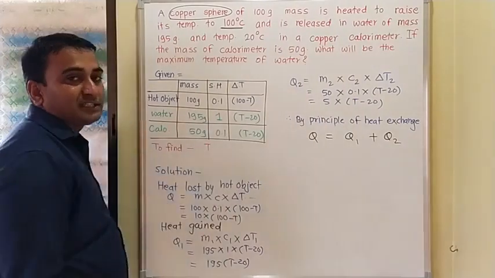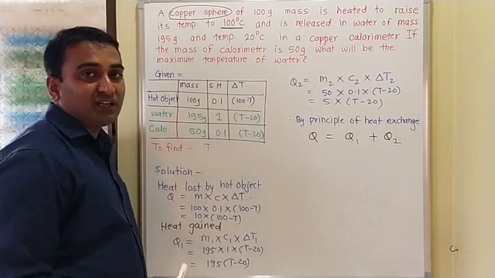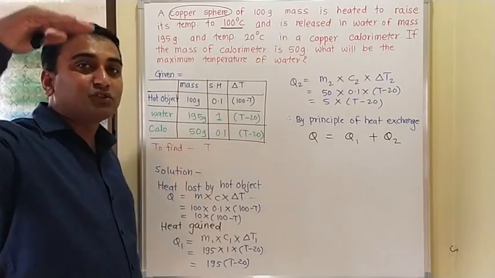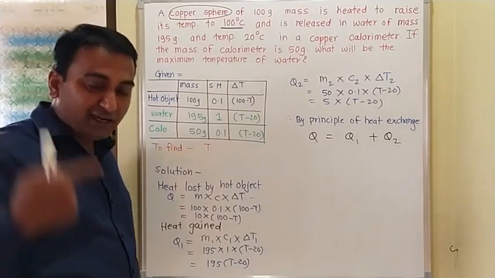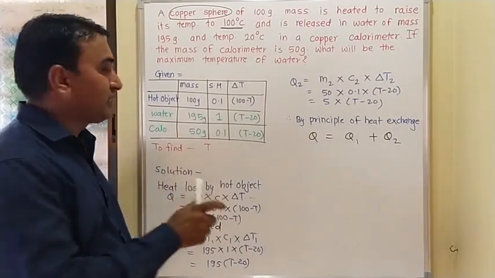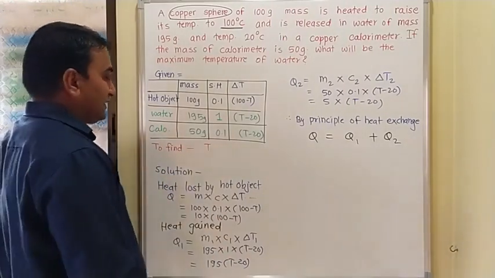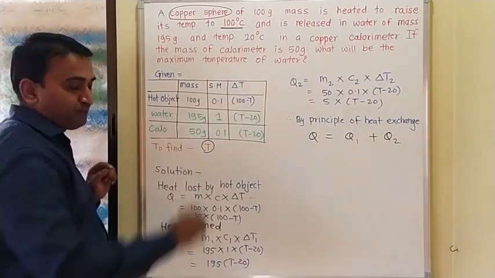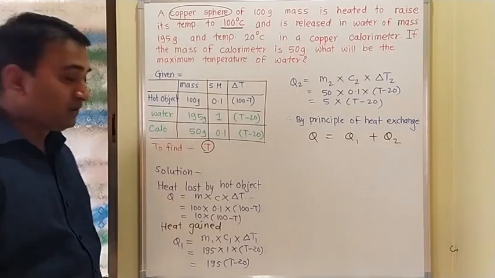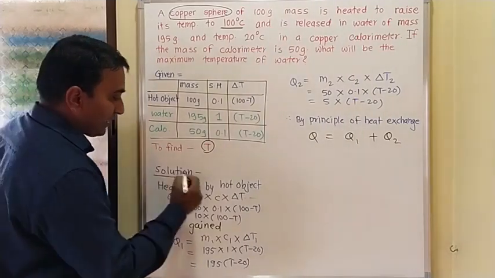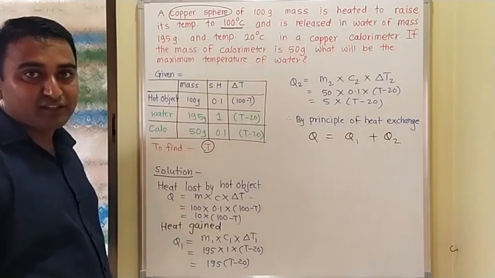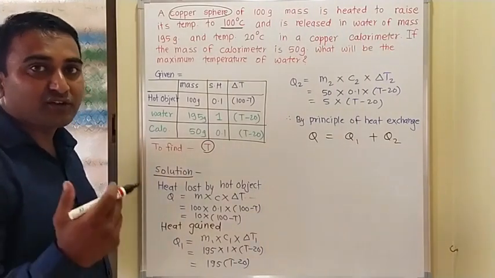So what is the change in temperature? Now the existing temperature is equal to water's temperature, so 20, and it increases, so greater is T and 20 is smaller, so T minus 20. So see here, what to find? We are going to find this T. So how is the solution? We are considering heat loss by the hot object, as we have in the formula of heat absorption or heat loss.